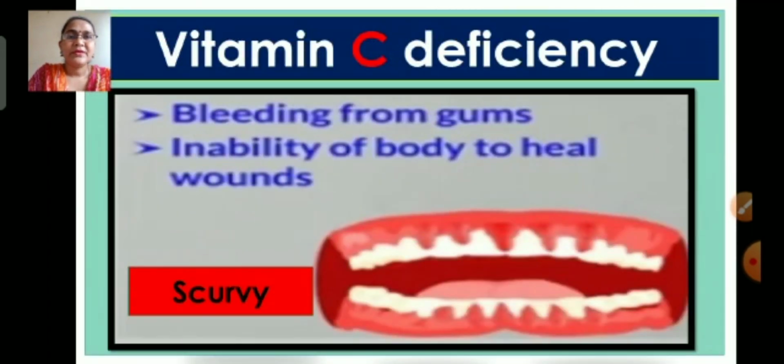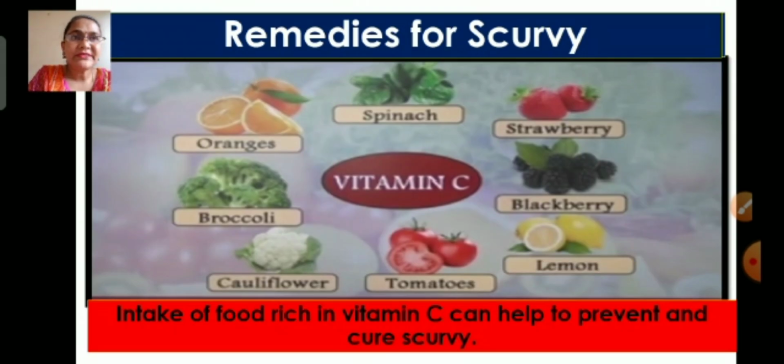Next, we'll see the disease caused by the deficiency of vitamin C. Vitamin C deficiency causes the disease called scurvy, a disease in which there is bleeding from the gums and inability of the body to heal wounds. Next, we'll see the remedies for scurvy. Here, intake of food rich in vitamin C can help to prevent and cure scurvy. Foods rich in vitamin C are oranges, spinach, strawberry, blackberry, lemon, tomatoes, cauliflower and broccoli.